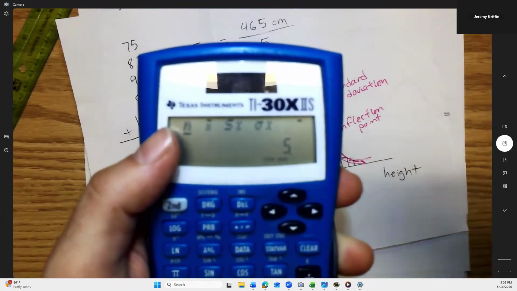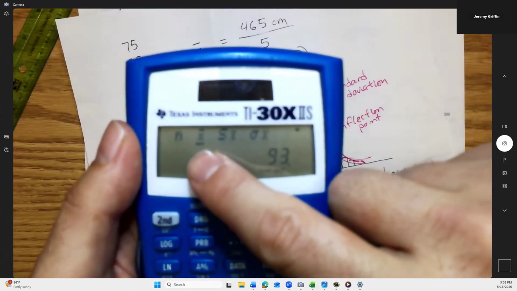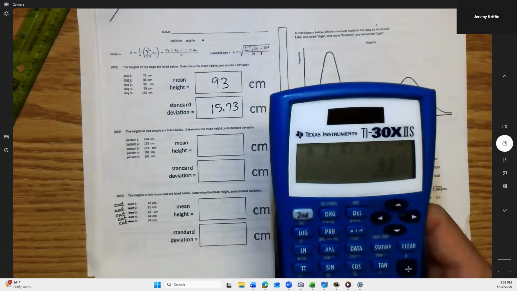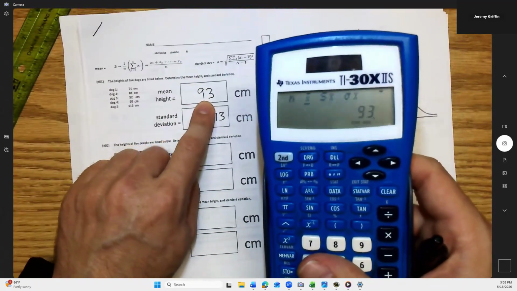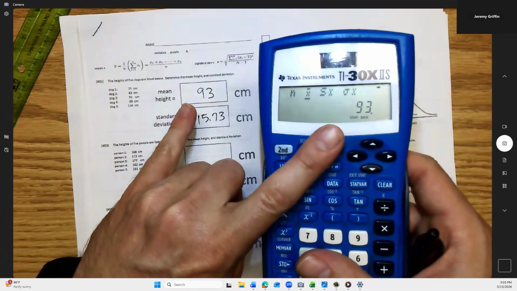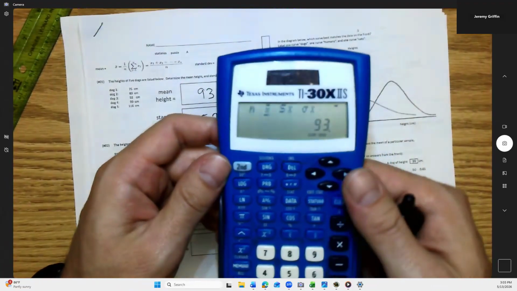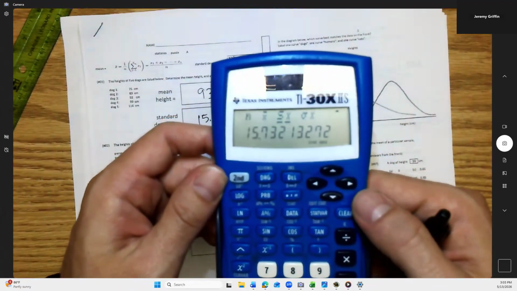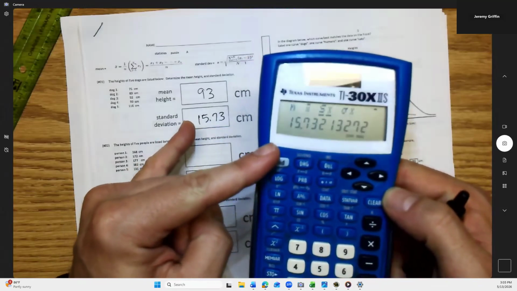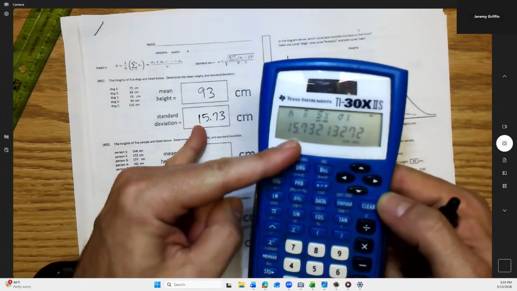Make sure. Just in case there wasn't data in there from before. Scroll to the right. X bar. Hey, is that average? My average dog height? 93 centimeters. Oh! That's what I got by adding up all the dog heights and dividing by 5. This did it for me. Are you guys getting matching numbers too? All right. Scroll to the right one more time. What is this? 15.7. Oh! That's that number! It gave you the standard deviation. So you should get what you got before.